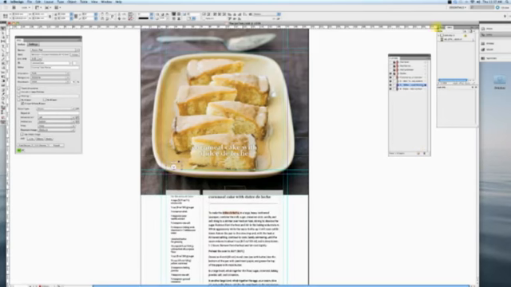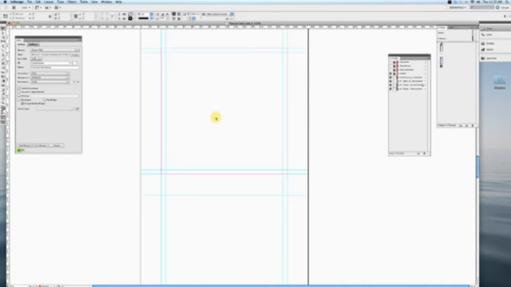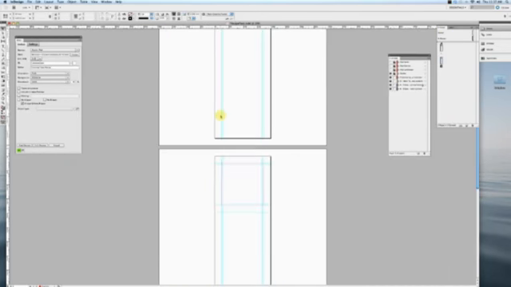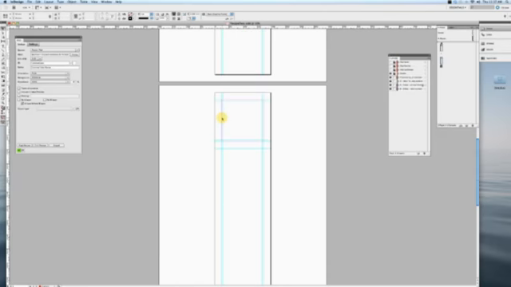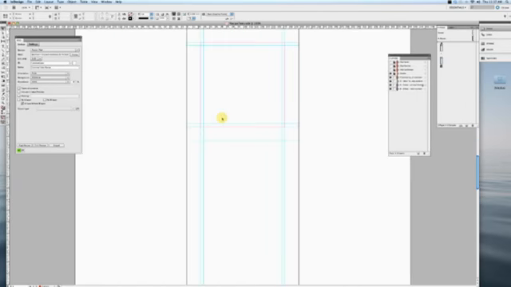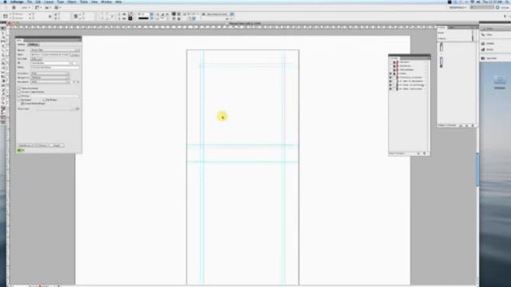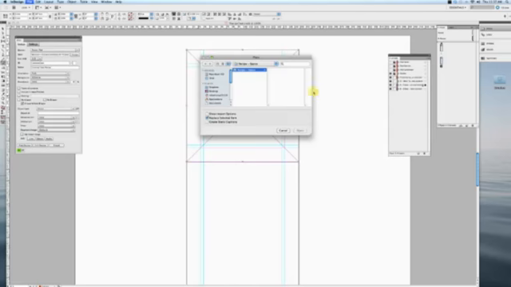I can just go here under my pages, and I can add a new page. So now if I zoom out, you'll see that here's my page I just built. Here's my second page. So let me populate this quickly with another recipe and you'll see how that behaves. Essentially, introducing a new page is introducing a new B layer slide. That A layer can sort of scroll on forever, but if you want that B layer slide to switch, that's when you need to put in a new page.